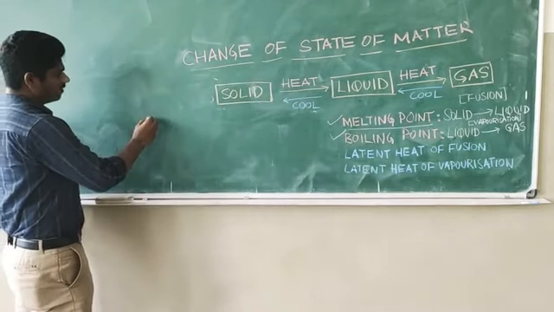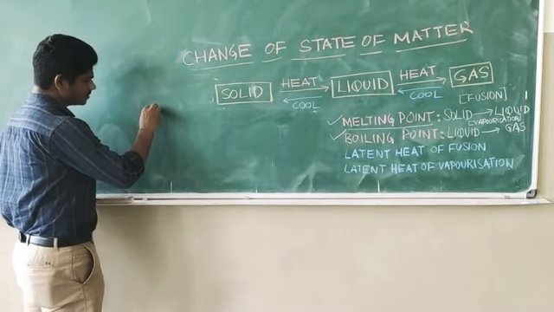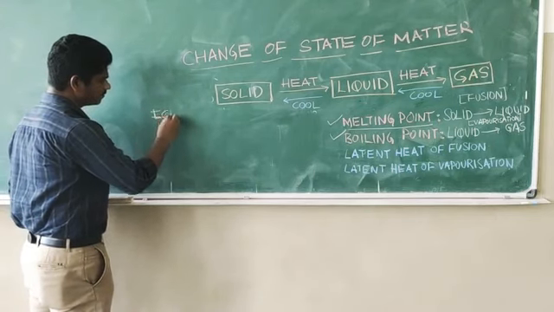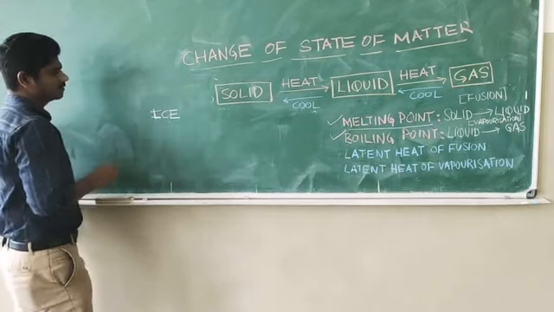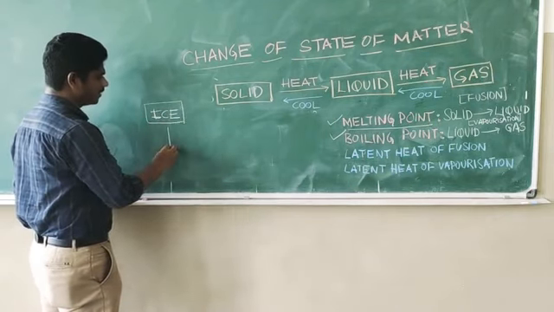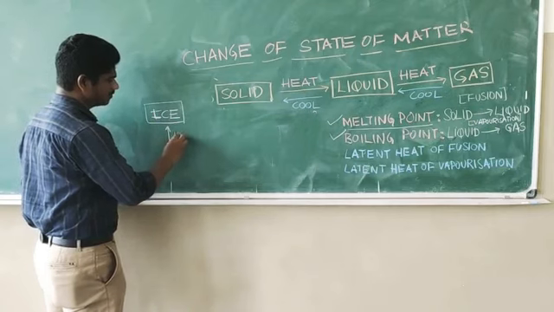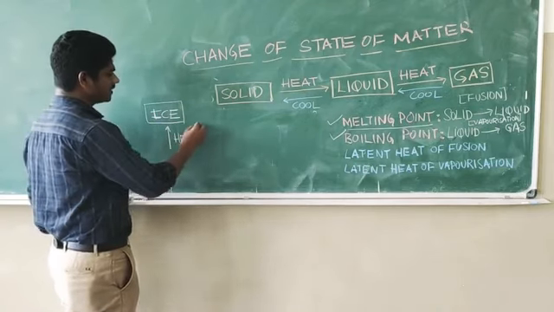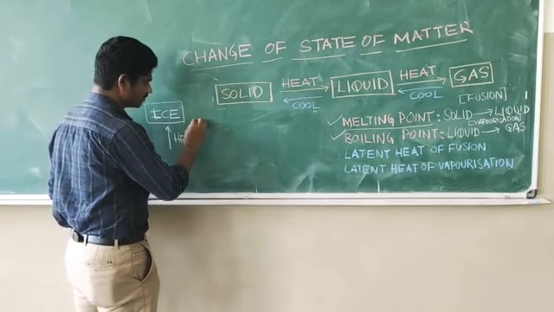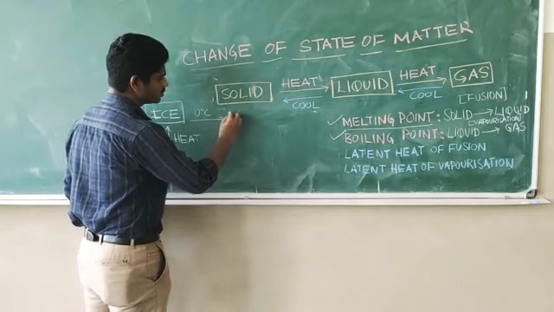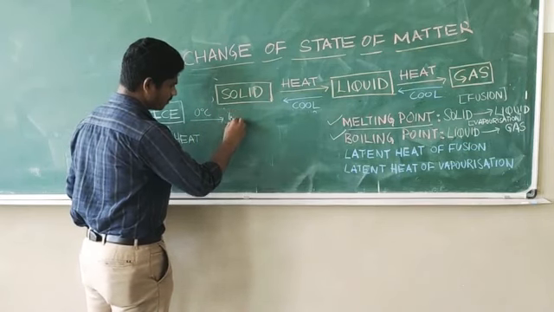Now, if you look at this ice, and you are heating it, as soon as it reaches 0 degree Celsius, it starts becoming water.